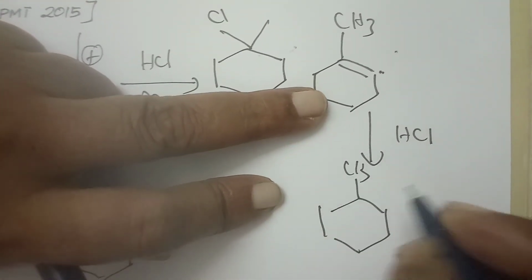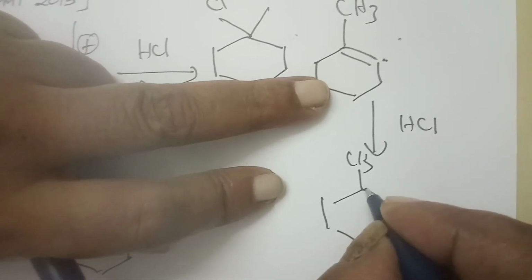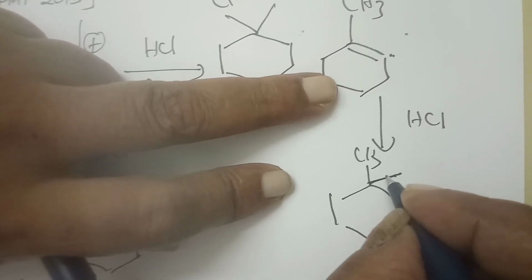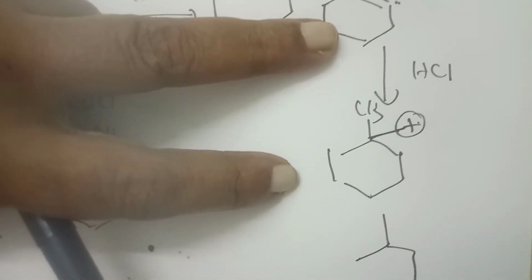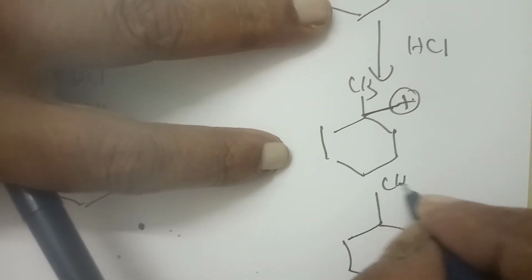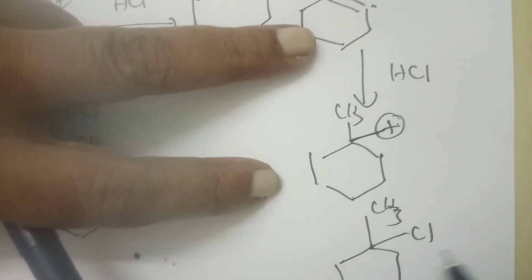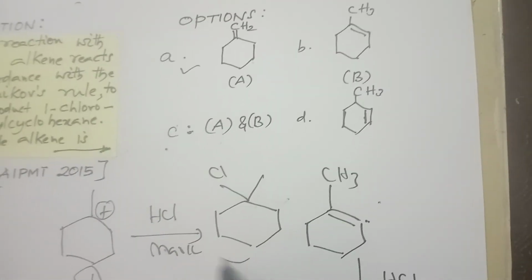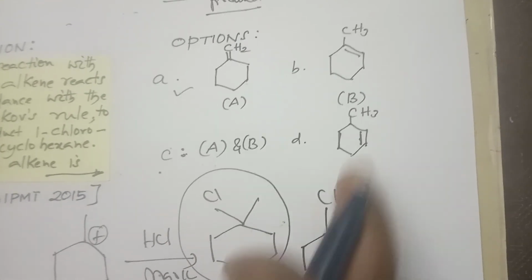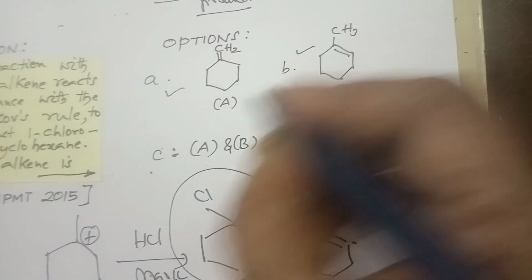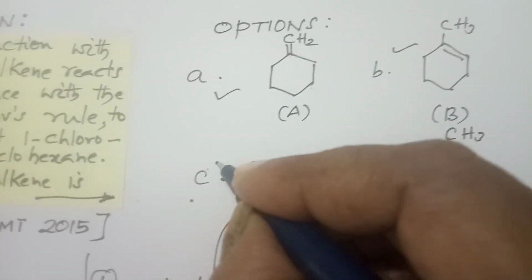Here CH3, where hydrogen is occupied, the carbocation is there. In the next step, Cl occupies the carbocation, which is what we want. So both are the same, and this also answers. My answer is C.